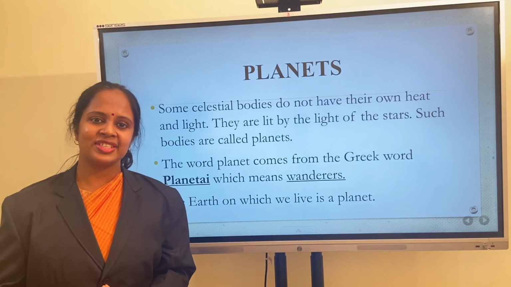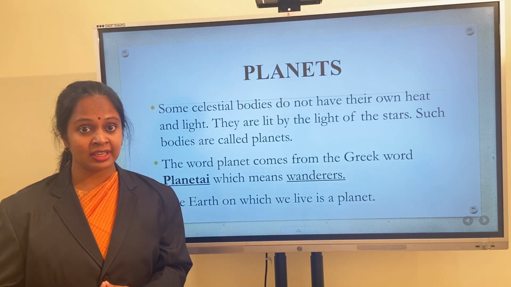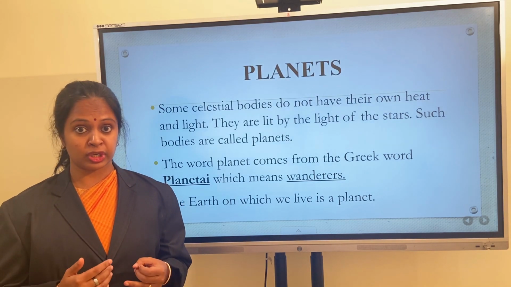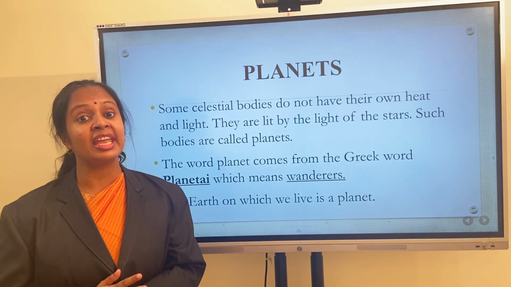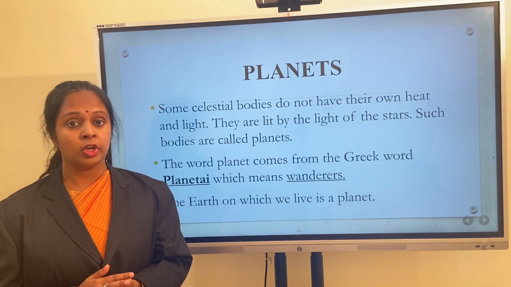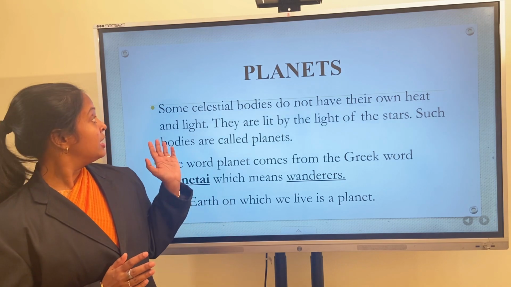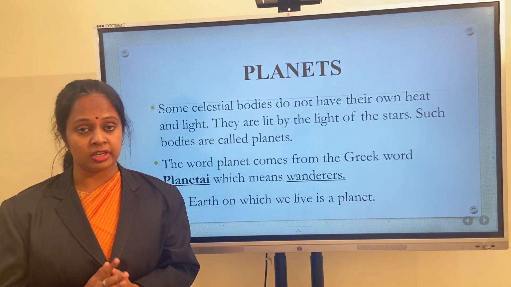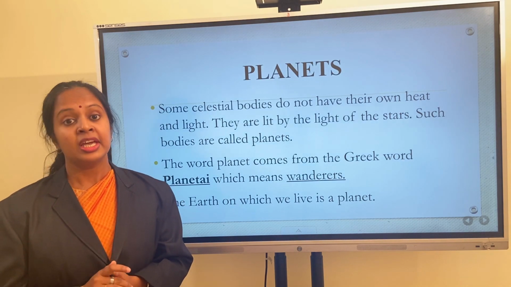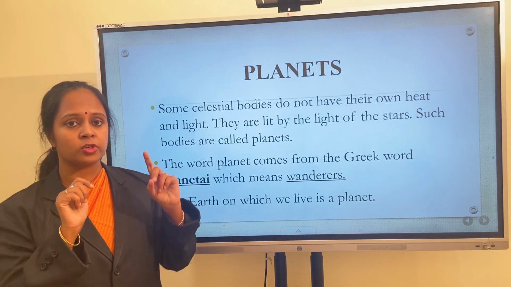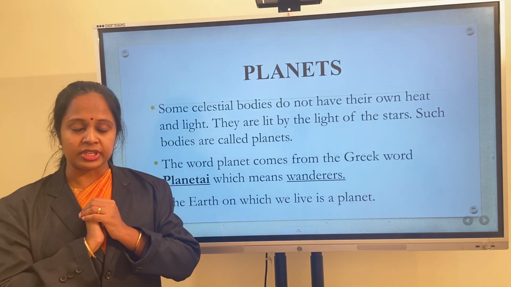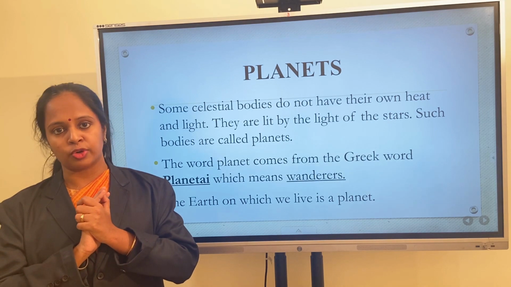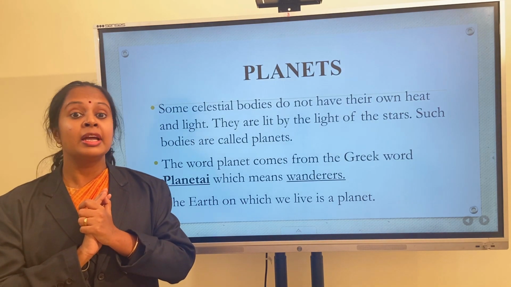Okay, next is about planets. Can you tell me some of the examples for planets? Earth, Mercury, Venus. There are total 8 planets in the solar system. Okay, children, some celestial bodies do not have their own heat and light. They are called planets.